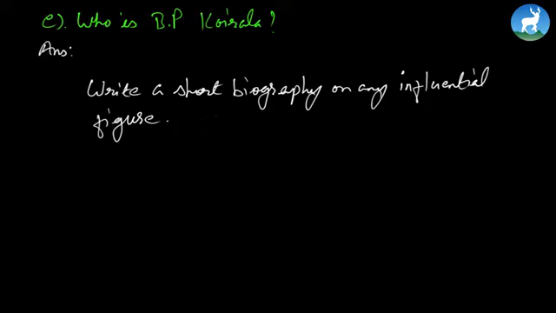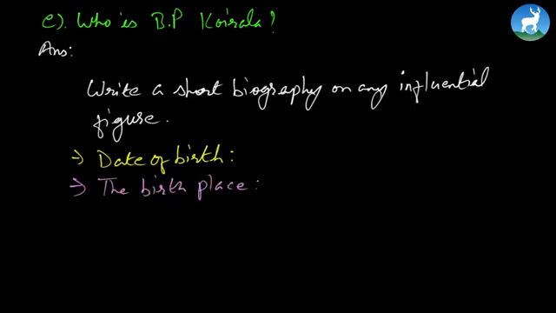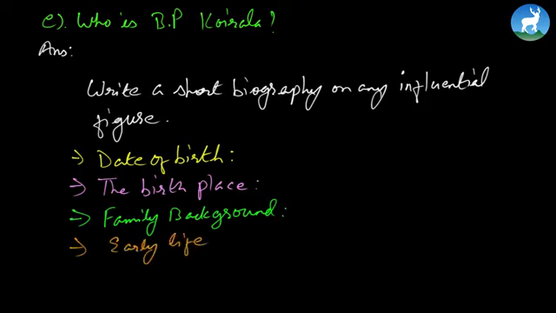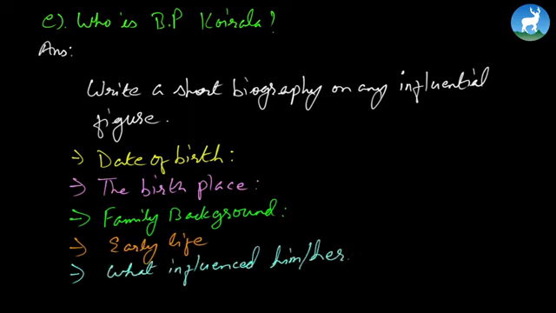For that, of course, first of all, you have to find the person's date of birth, where he was born, that is the birthplace, and family background. Then you'll have to focus on the early life, or how his childhood was, right? And you can work on what influenced him or her, right? In one way or the other, people do get influenced by someone. So what or who influenced the personality you're writing about?